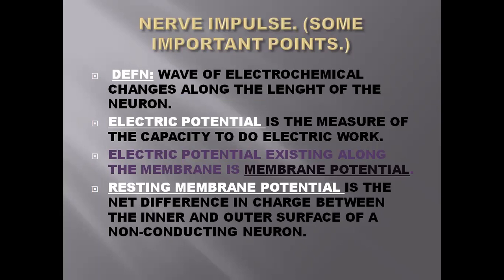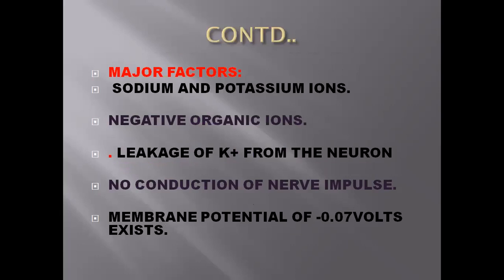It is the measure of the capacity to do electrical work. Electrical potential that exists along the membrane is called the membrane potential. We have two types of membrane potential, the resting membrane potential and the active membrane potential. The resting membrane potential is the net difference in charge between the inner and the outer of a non-conducting neuron.